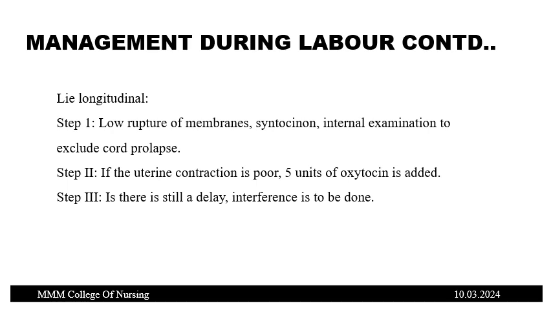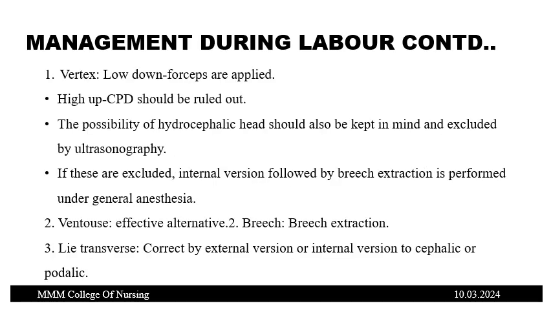If the uterine contraction is poor, administer 5 units of oxytocin. Third step, if there is still delay, interference should be done. In case of a vertex presentation, low down forceps are applied. If the head is still high up, not engaged, then CPD should be ruled out. The possibility of a hydrocephalic head should also be kept in mind and excluded by ultrasonography. If these are excluded, internal version followed by breech extraction is performed under general anesthesia. Ventouse is another effective alternative, and in case of breech, extraction should be done.